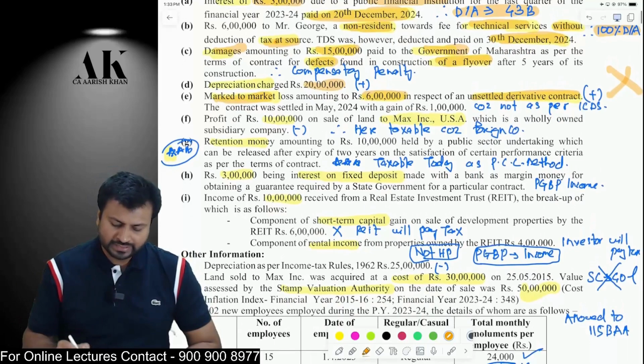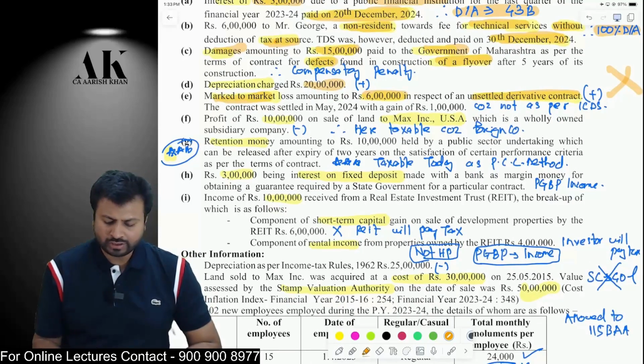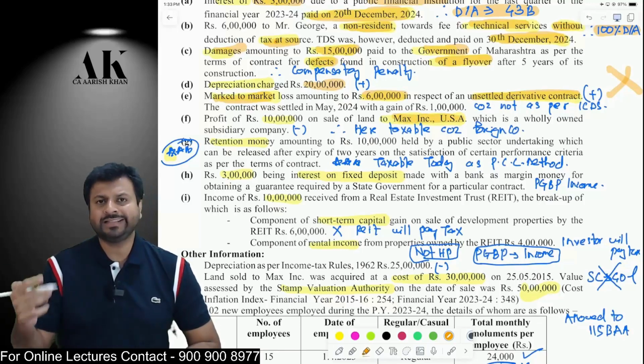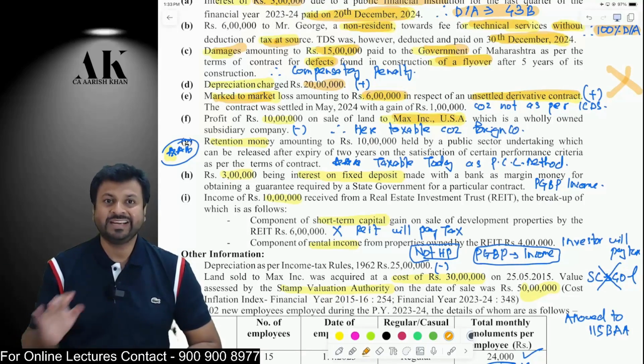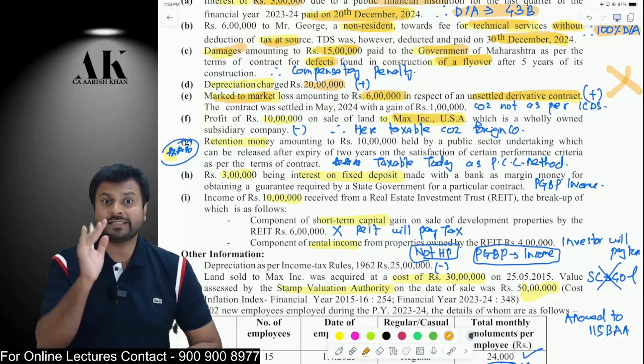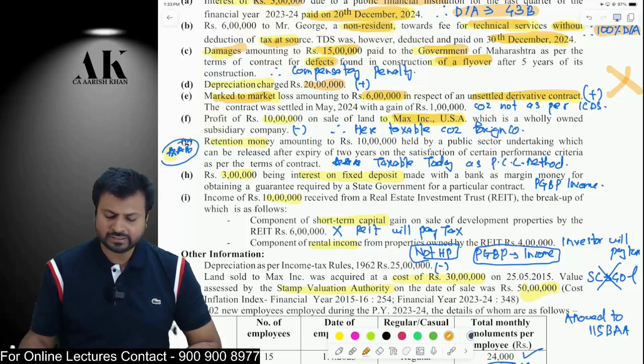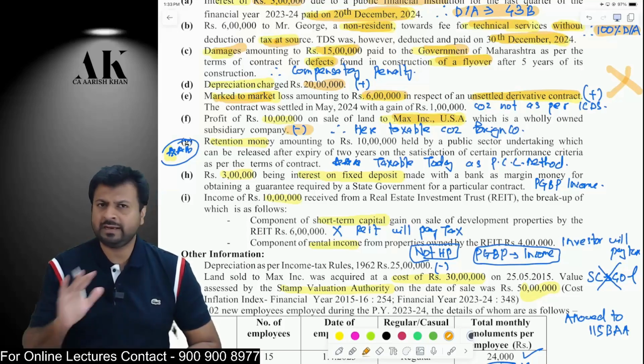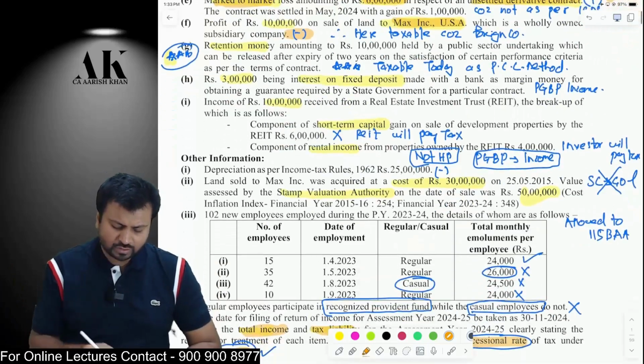Next one, you are selling some land to your 100% subsidiary, but unfortunately that subsidiary is what? Is a foreign company. Then you will not get the exemption. Exemption under section 47 is available only if you transfer a capital asset to your 100% subsidiary or 100% holding where the recipient is an Indian company. Here it is not an Indian company, here it is a foreign company, therefore it is taxable under capital gain. How will you compute the capital gains? This is the profit. First of all, reduce this profit from PGBP. It is not chargeable under PGBP. And then you come to other information.